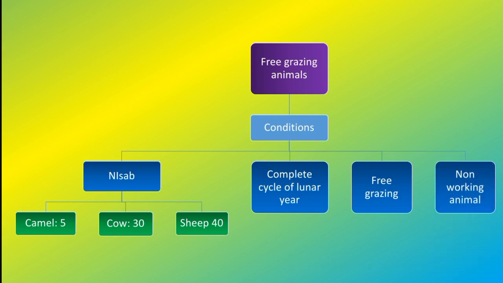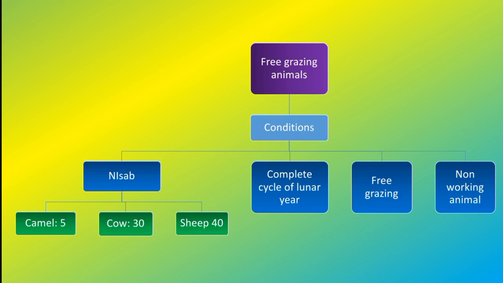Then lastly, there must be non-working animals. It must not be an animal that you are using for working on the farm. Maybe on the farmland there are certain animals that people use to work on the farm, like the cow. Sometimes they might attach some implements to the animals, like the plowing machine and so many other things like that. So it must be an animal that you're not using to work on the farm. So if the animals are free grazing, you have possessed them for the complete cycle of the lunar year, and it has gotten to the nisab level, then you can pay your zakah.